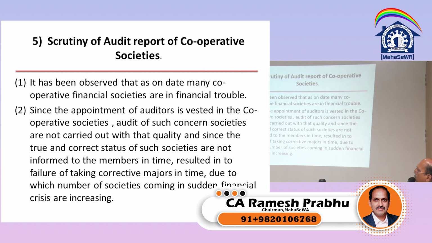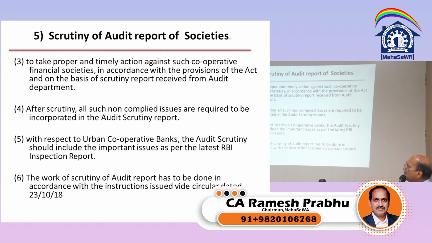it has resulted in failure of taking corrective measures in time, due to which the number of societies coming into sudden financial crisis is increasing. That means credit societies are finding it very difficult, and because there is no timely audit, so many issues come up. To take proper and timely action against such cooperative financial societies in accordance with the provisions of the Act, on the basis of the scrutiny report issued from the audit report. After scrutiny, all such non-compliant issues are required to be incorporated in the audit scrutiny report.